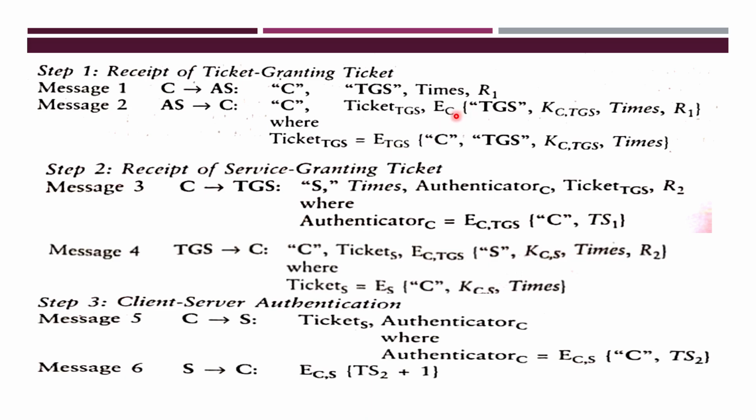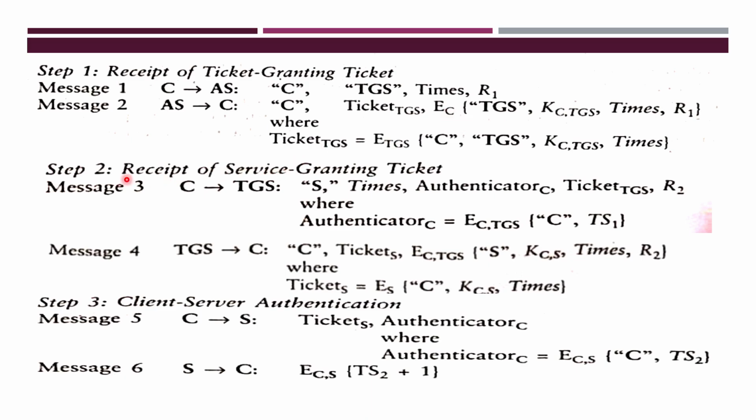That's why along with this you have one more message. That message contains some more information: the identification of TGS, the common session key, the time when the session is started, and the challenge that is generated by C here. So this whole thing is encrypted using what? It is encrypted using the long term key of C here.